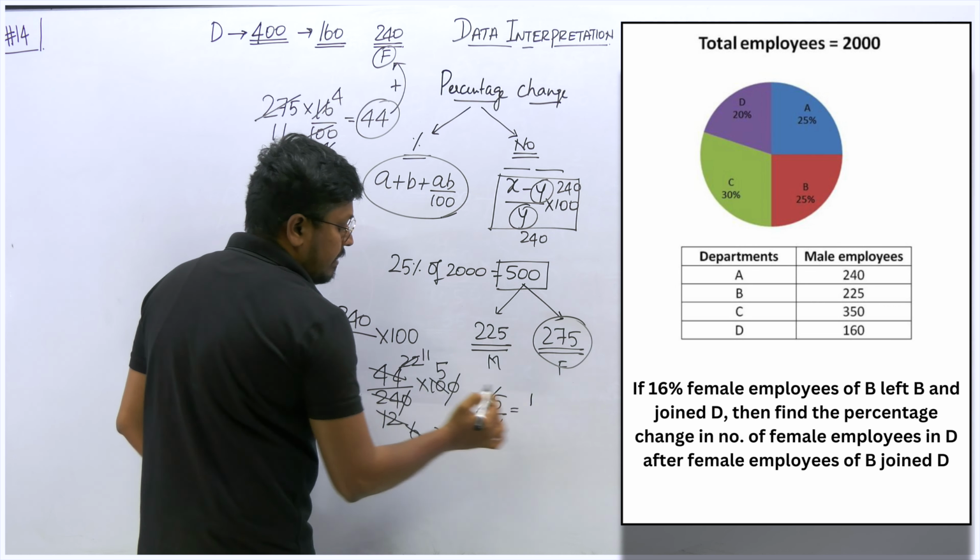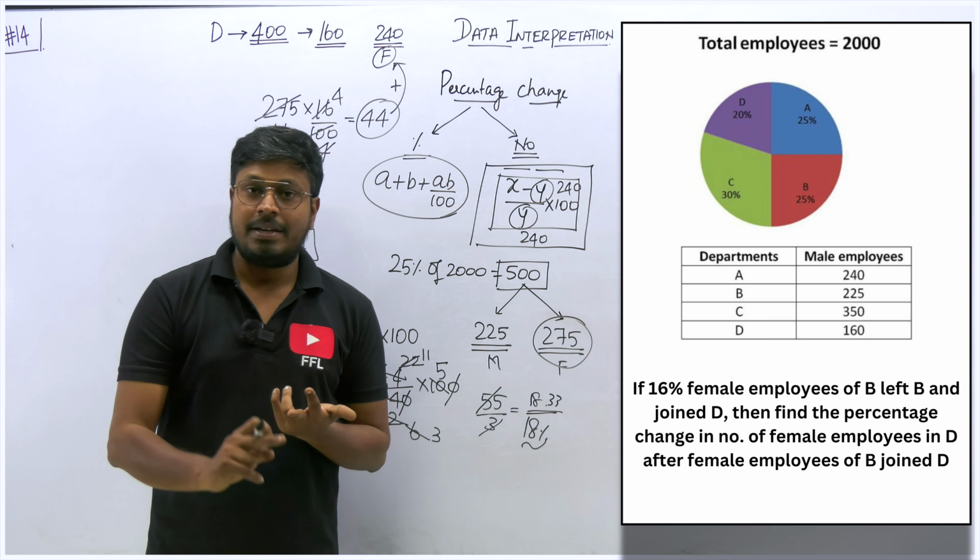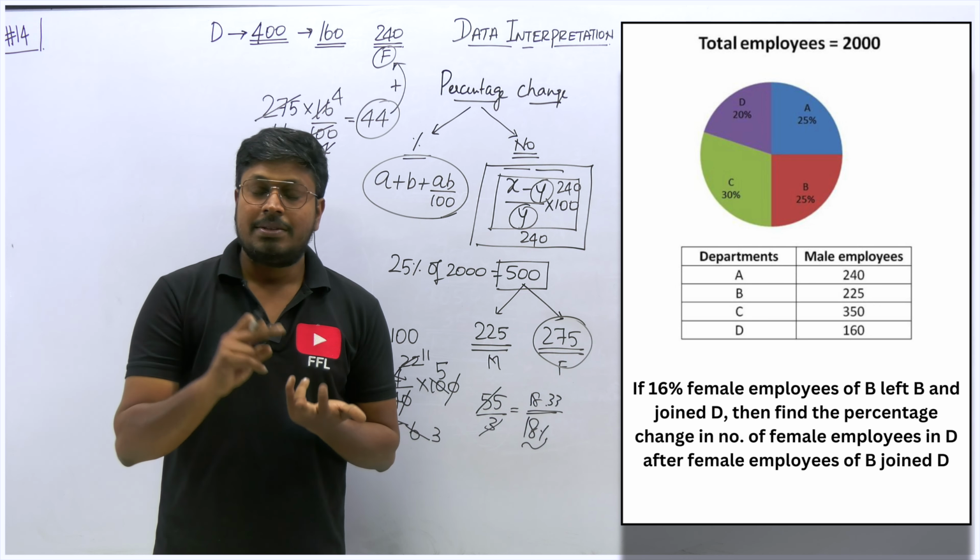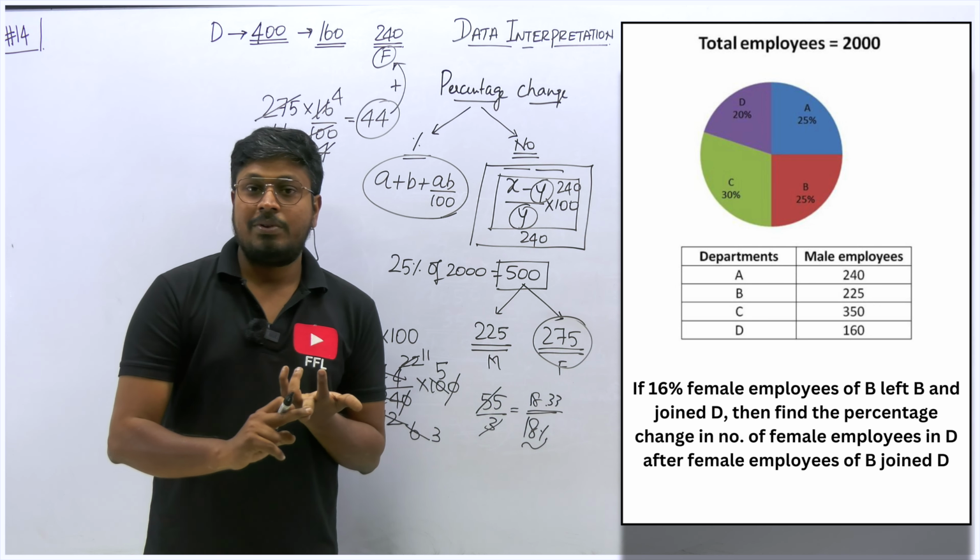But in case the percentage change values are in percentage itself, then in that case we have to use the formula A plus B plus AB by 100. So do not forget it, right? If you can't understand what I am saying at this point, then just watch my discount video, successive discount, percentage change. In the percentage topic also I have taught this, and in the percentage 8 lesson I have posted. There also I have told you what is called percentage change. Do not forget to watch that video in case you can't understand this point, right? So this will be the answer for question number 3.